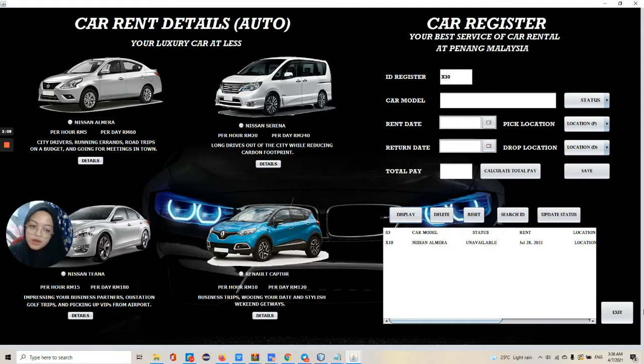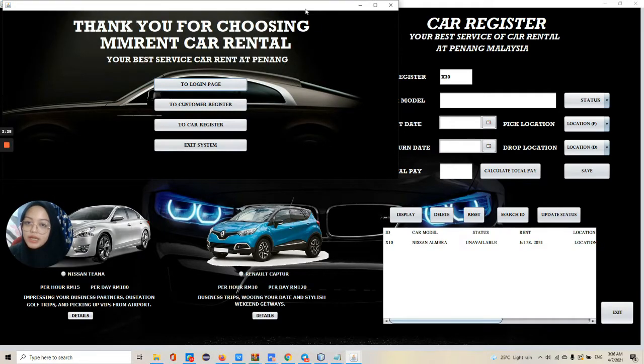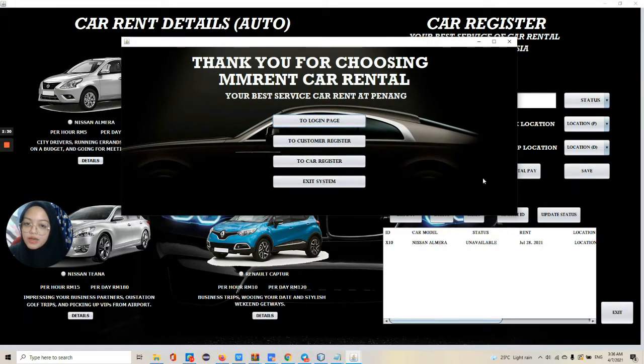Okay, and then when you have done register your customer name, your phone number, so on, and then you go to the car register, you already pick your car to rent, and then you want to exit, just click exit. Okay, if you want to go to login page, just go to the login page.